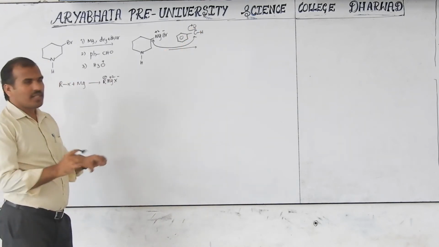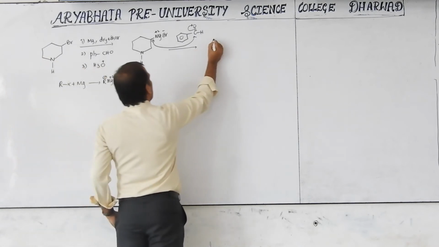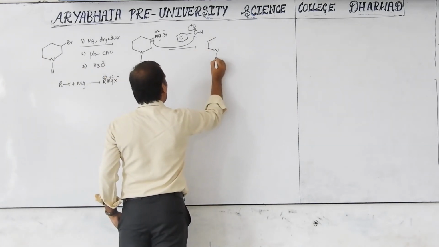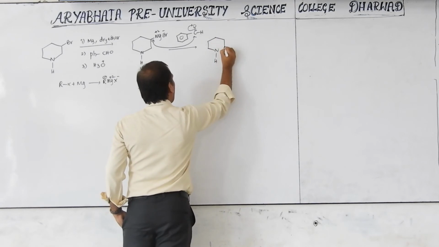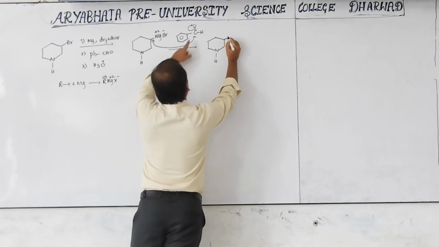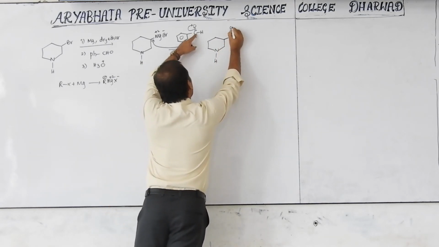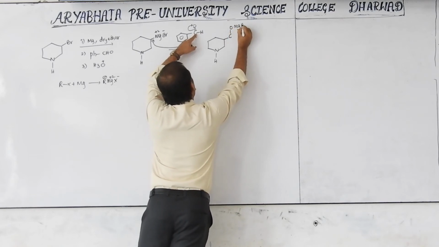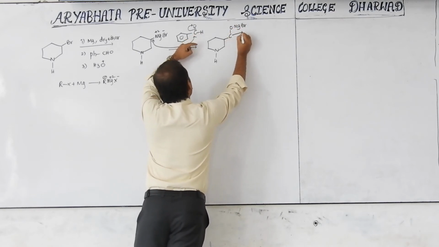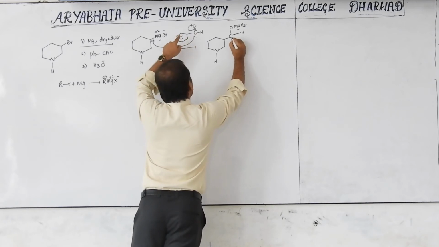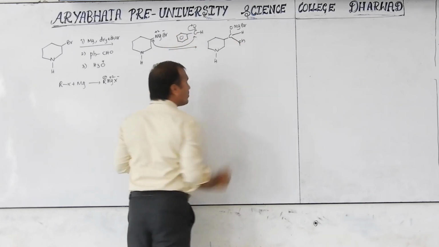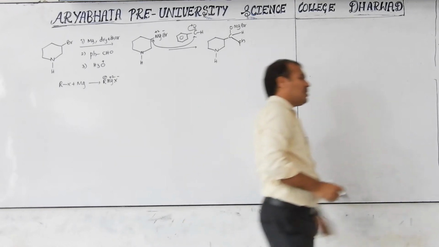Whatever the reaction, it is the same. Then this will be added to this carbon. This will be OMgBr. Here H is already there, and this is benzene. Benzene can be written as Ph also.